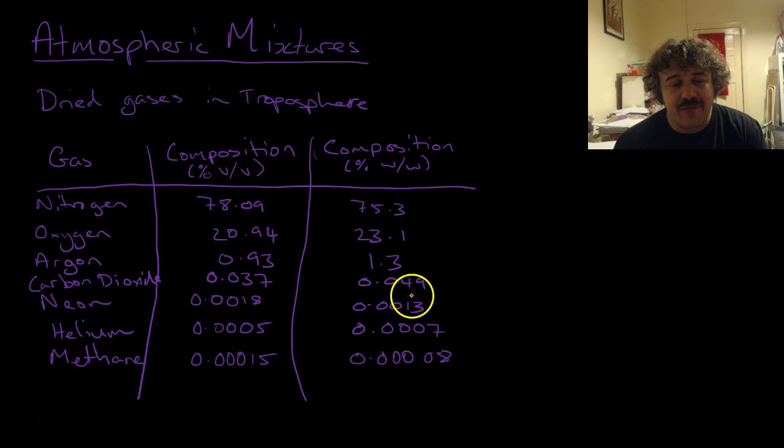And then we go forth, carbon dioxide. That's all the carbon dioxide there is. That's how much of the mass. And it has such a big impact on life on Earth.